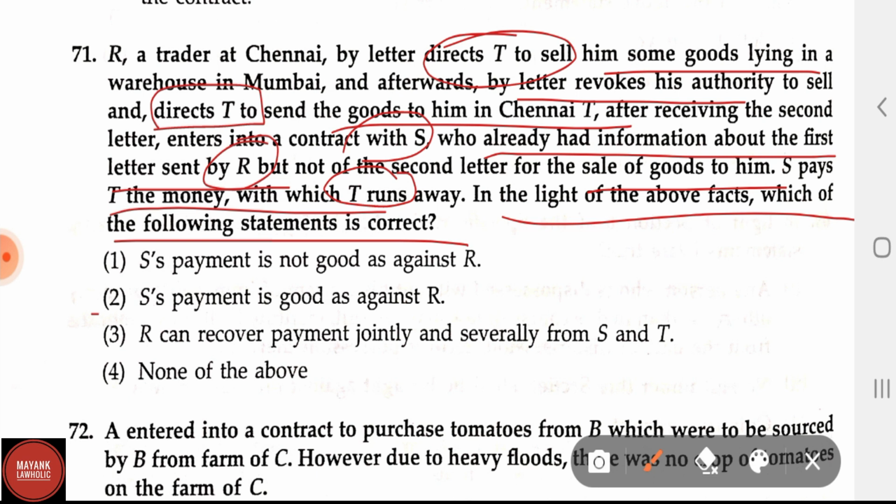Option 1, S's payment is not good as against R. Option 2, S's payment is good as against R. Option 3, R can recover payments jointly and severally from S and T. And option 4, none of the above. In question number 71, the correct answer is option 2.